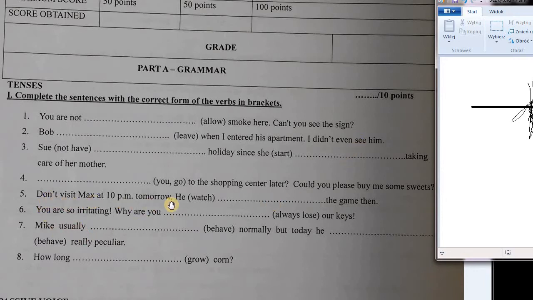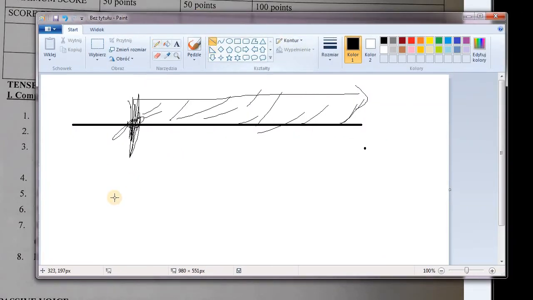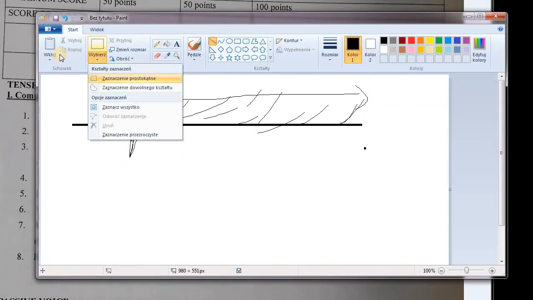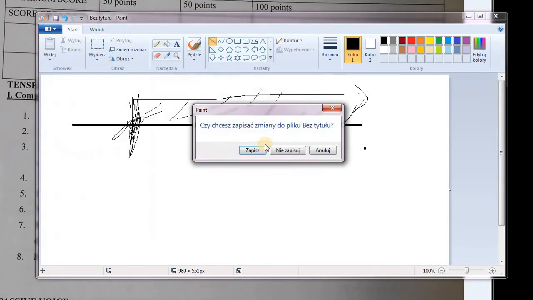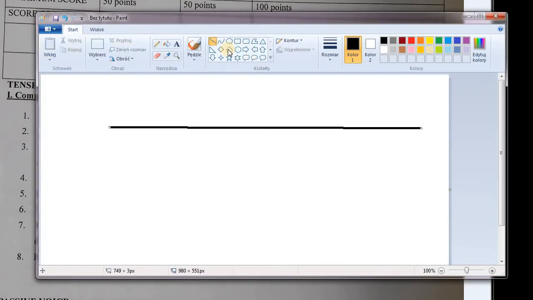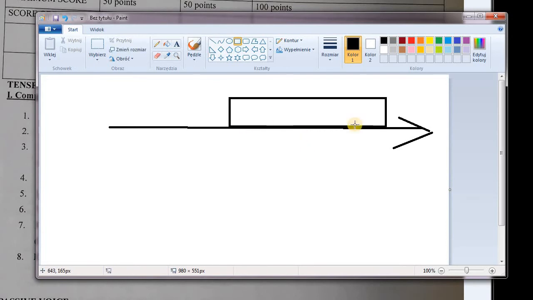Don't visit Max at 10 p.m. tomorrow. He will be watching the game then. Why are we using future continuous in this situation? Because we are actually talking about an action. This is future. This is the time axis. This is all future, and we are talking about a period of time that will be happening in the future. So when we talk about periods of time that will be happening in the future, we are using future continuous.